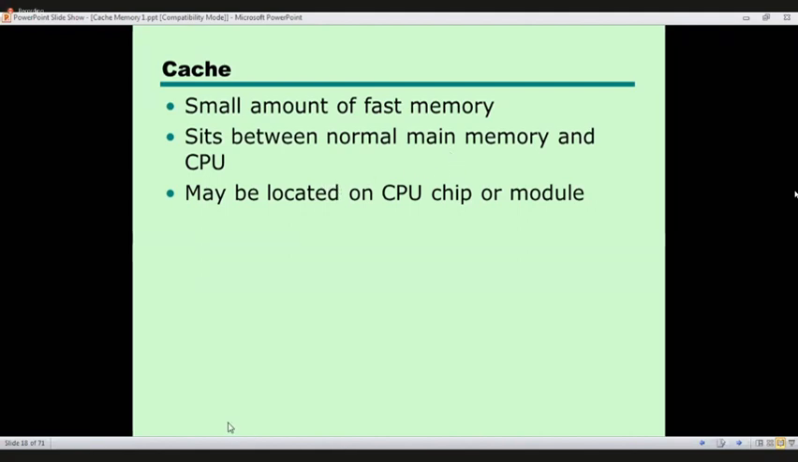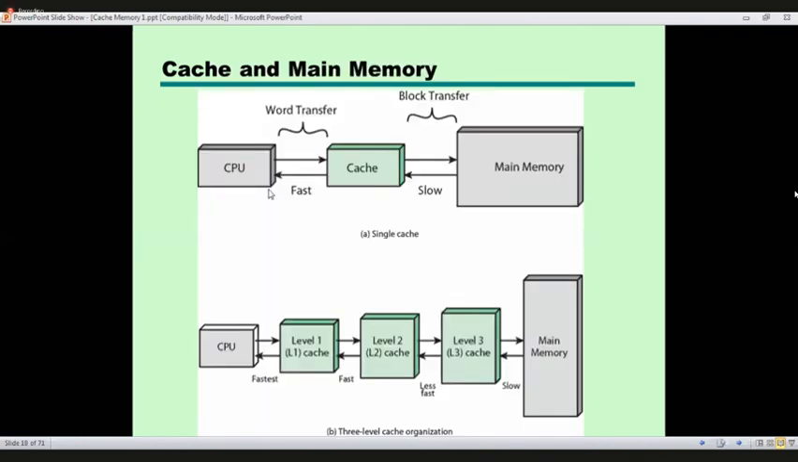Now let's move to cache. Cache is a small amount of fast memory. Right? The cache is faster than main memory. It sits between normal main memory and the CPU. It may be located on the CPU chip or on a CPU module. Now this is the CPU and this is the main memory. The cache is located in between these two.